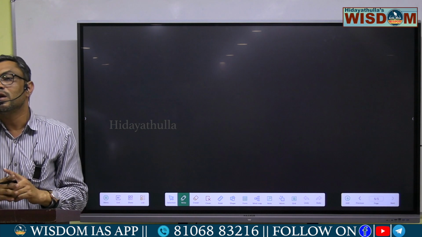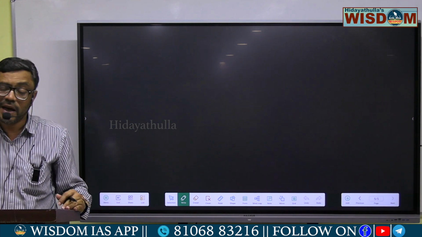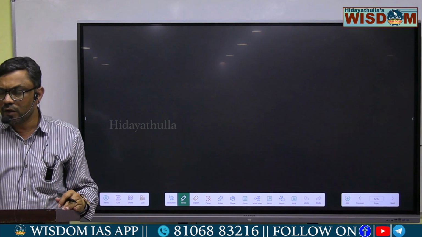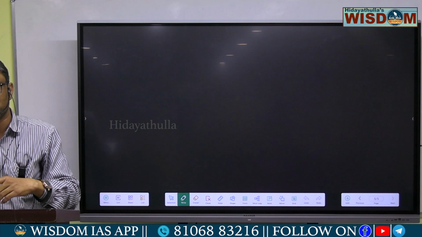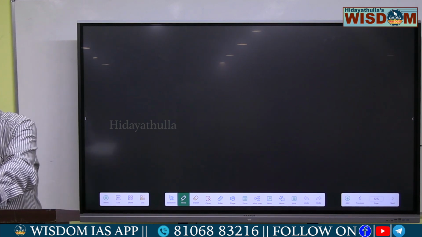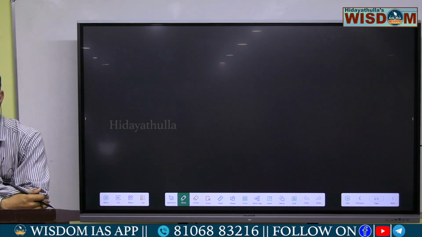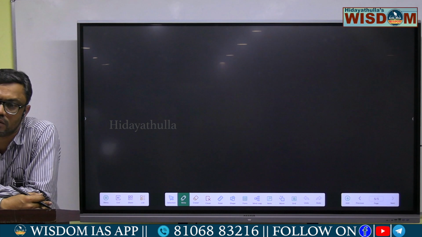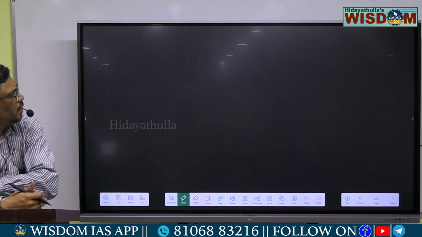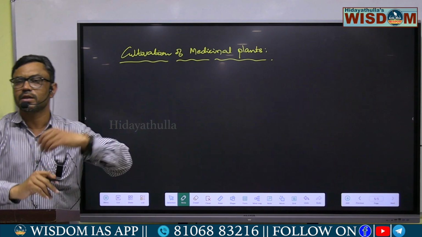Okay, in the first one or two paragraphs, that means in the introduction part, you have to mention the importance of medicinal plants. So why has it become a profitable agri-business? In that way, you have to mention the importance of medicinal plants. So first of all, in the introduction part, cultivation of medicinal plants in a commercial mode is one of the most profitable agri-businesses for the farmers. Okay, why?